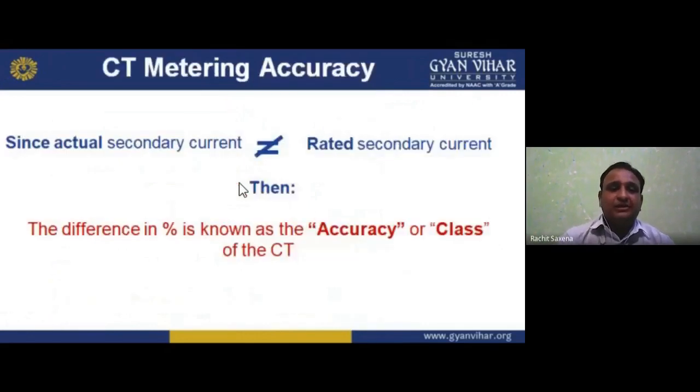Now, CT metering accuracy. Since the actual secondary current is not equal to the rated secondary current, the difference in percentage is known as the accuracy or class of CT.